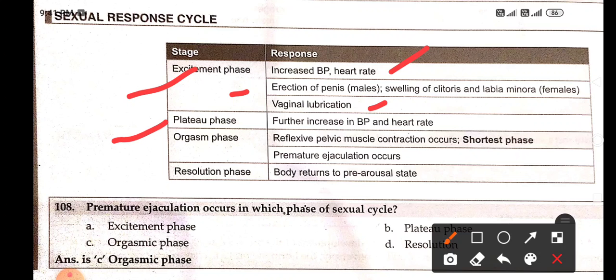What happens in plateau phase? This excitement occurs more. For example, more increase in BP and heart rate further. And what is orgasm phase? When reflexive pelvic muscle contraction occurs. This is the shortest phase, and here premature ejaculation occurs. And what is resolution phase? When your body is cool, calm, and body returns to pre-arousal state, means in normal state. So premature ejaculation occurs in orgasm phase.